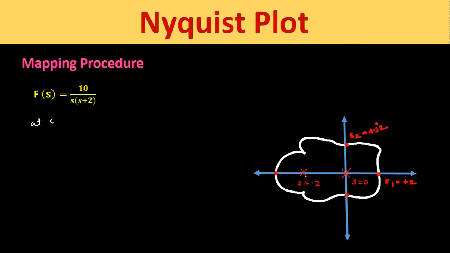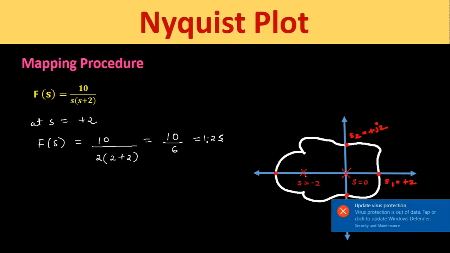First at s equal to plus 2. We will get f of s equal to 10 divided by 2 into 2 plus 2, which is equal to 10 divided by 8. So from here we will get 1.25.